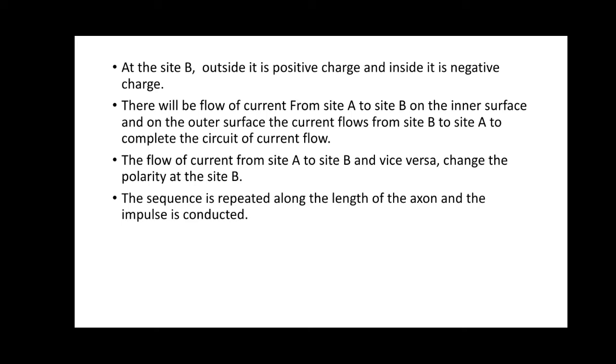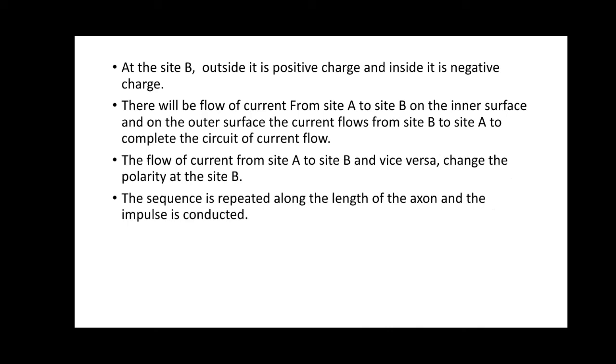So now what happens? At site B, outside it is positive and inside it is negative. So there will be the flow of current from site A to site B on the inner side, and on the outer side from site B to site A. So why from inside site A to site B and from outside site B to site A?